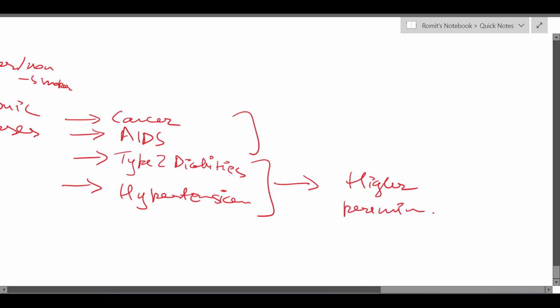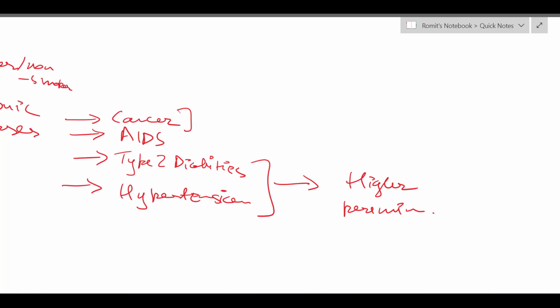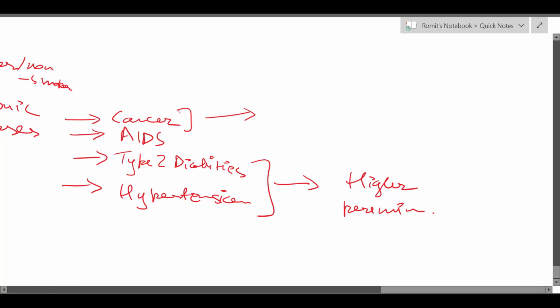And for cases like very high stages of cancer and some of these very life threatening chronic diseases where the lifespan is not expected to be very high, in these cases the insurance company rejects the claim, rejects the selling of the policy.